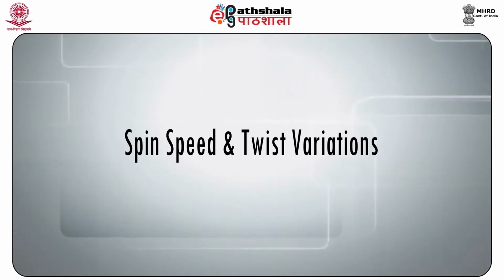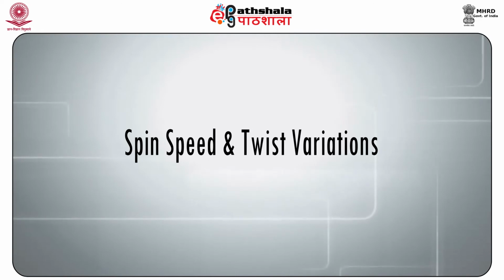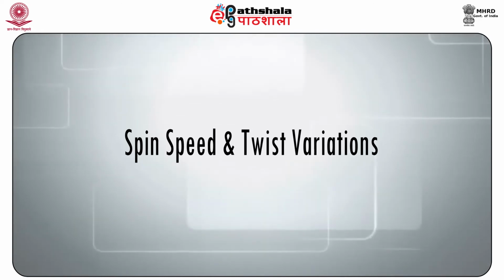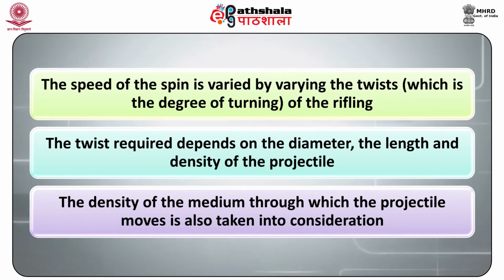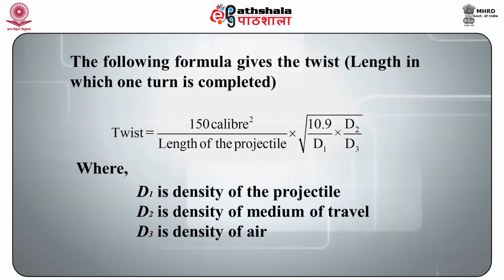Now, let us have a discussion on spin speed and twist variations. The speed of the spin is varied by varying the twist, which is the degree of turning of the rifling. The twist required depends on the diameter, the length, and density of the projectile. The density of the medium through which the projectile moves is also taken into consideration. Now, this formula gives the twist.